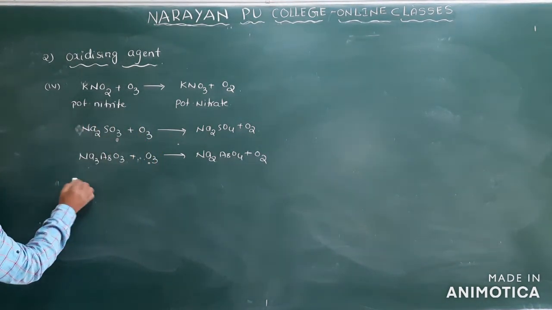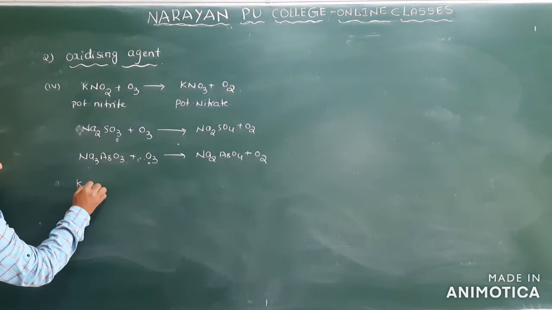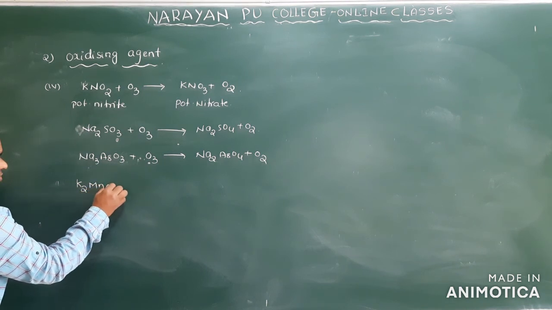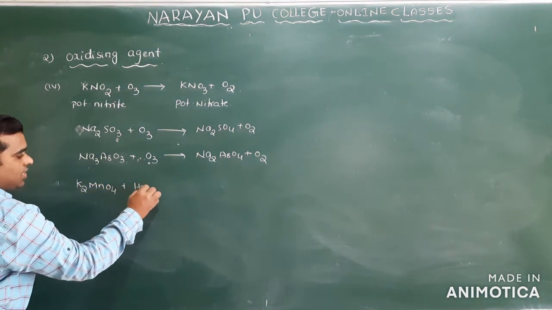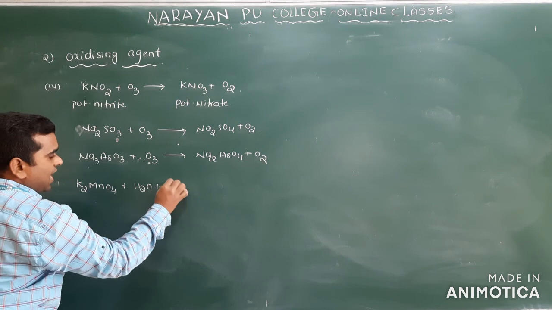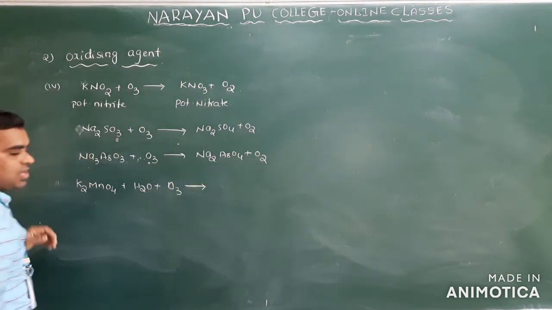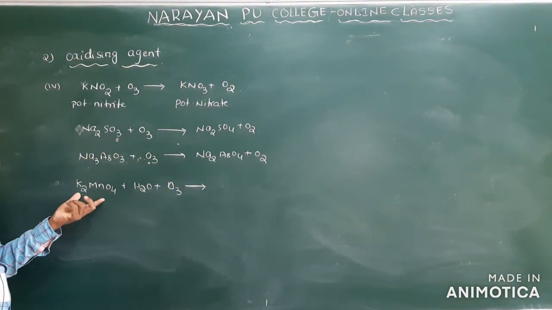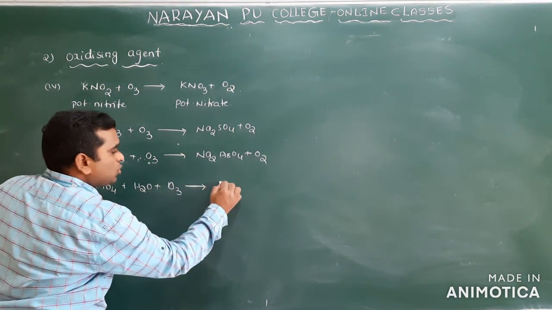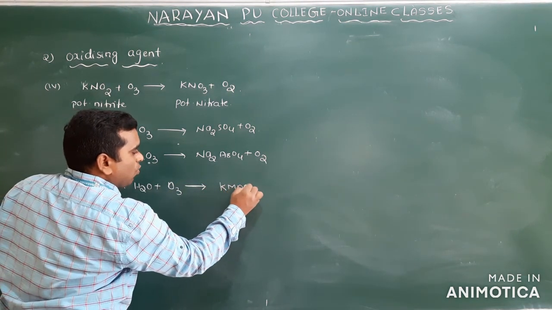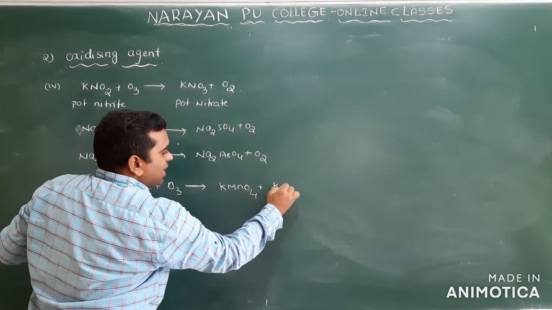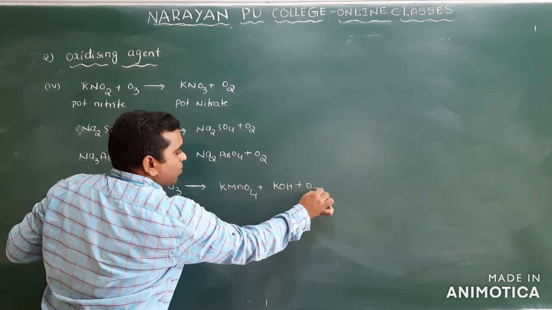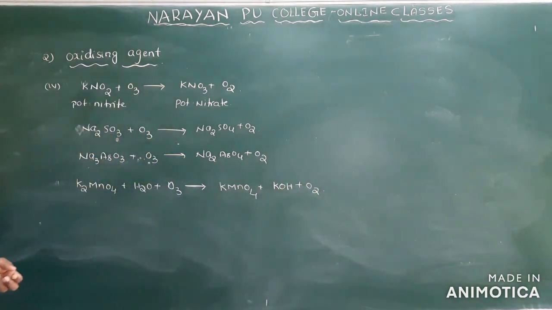And in the same way, potassium manganate, K2MnO4, and water in the presence of aqueous O3, manganate will be oxidized to permanganate, KMnO4, plus KOH, and one of the products is oxygen. Clear?